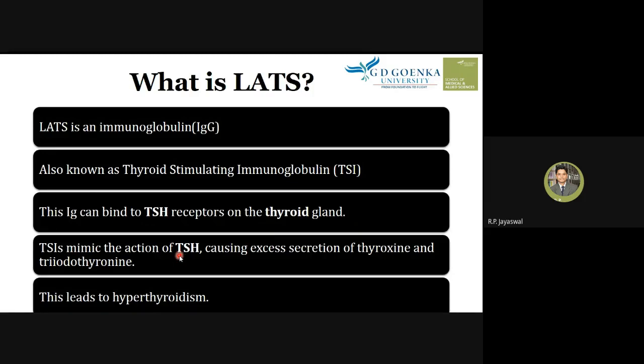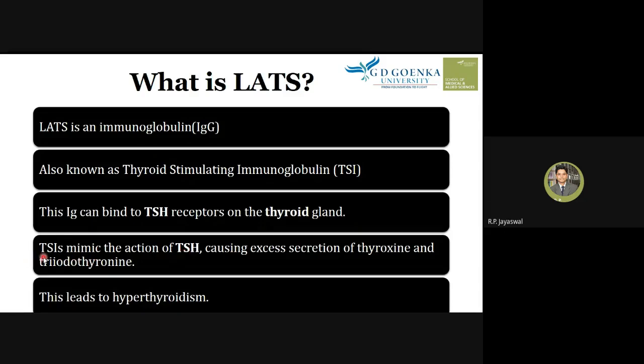Similarly, TSI also acts correspondingly to TSH. TSI and TSH have a similar function. TSI is an immunoglobulin, and TSH is a pituitary hormone. But when TSI is produced, it has a similar function to TSH.